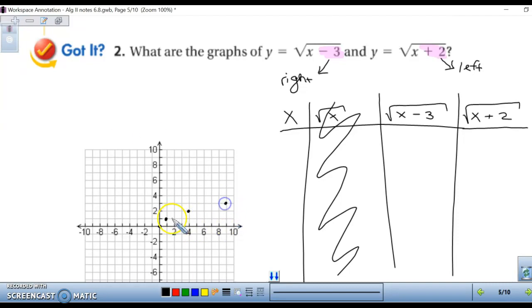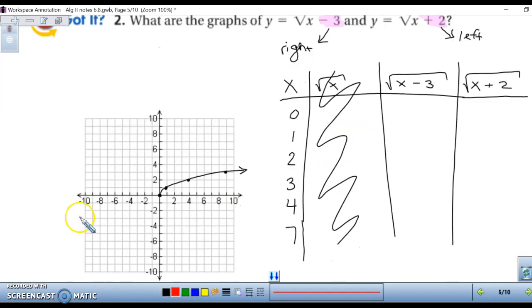So let me just draw it again. And here we go with the original or the parent function. So let's find our two other functions. For the first column, I picked a lot of different numbers because I want to show you a few things. So let's do our first example first. So if we plugged in 0 for x, we have 0 minus 3, which gives you a negative 3. And can you take the square root of a negative 3? No. What if we plugged in 1?